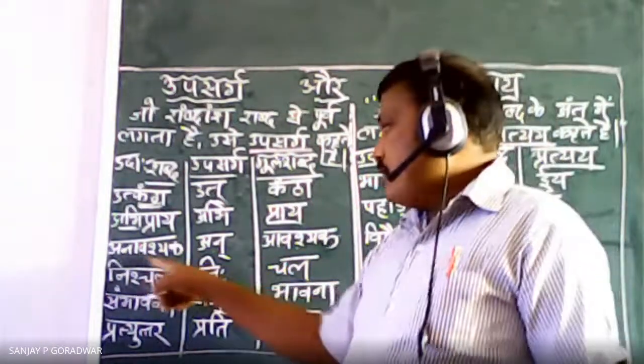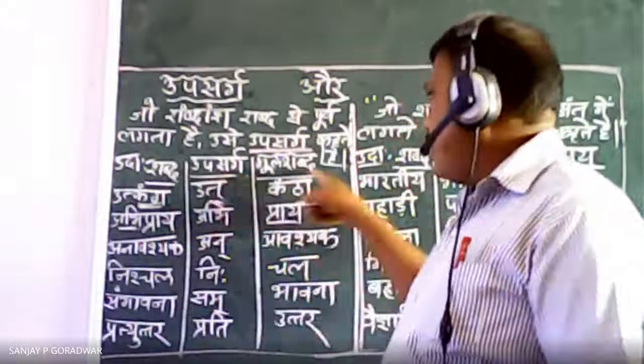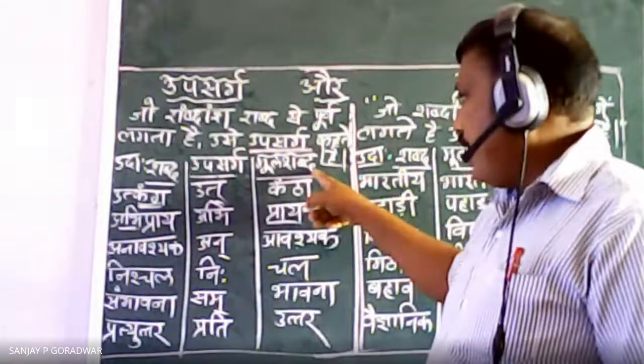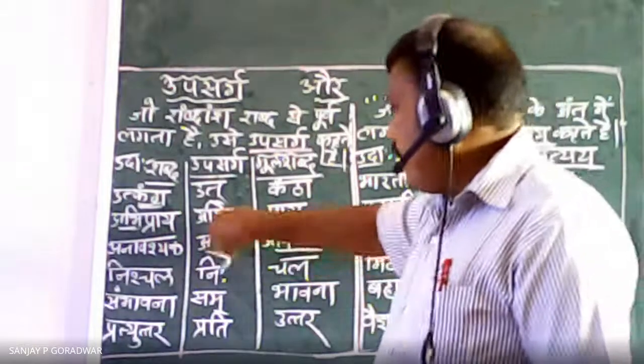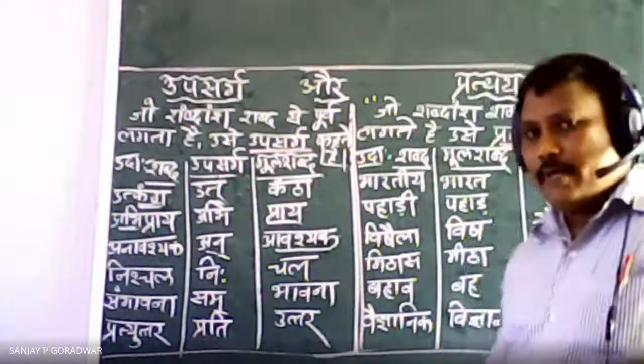Sometimes anavashak will be given, like this, and you have to write down the upsarga and mool shabda heading, the main word you have to write, then the upsarga you can find and write down for 2 marks.